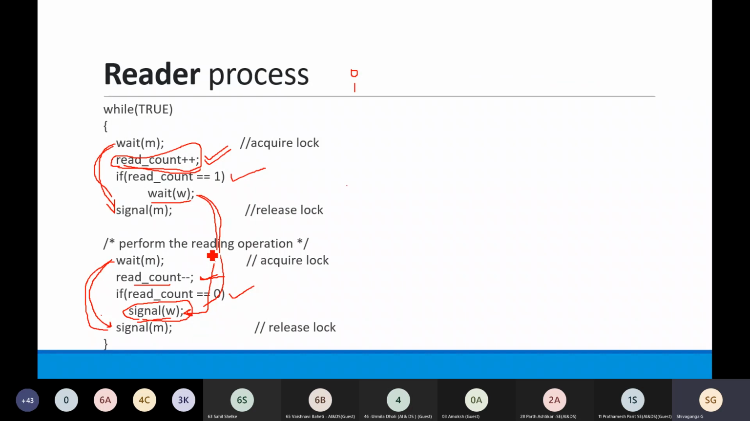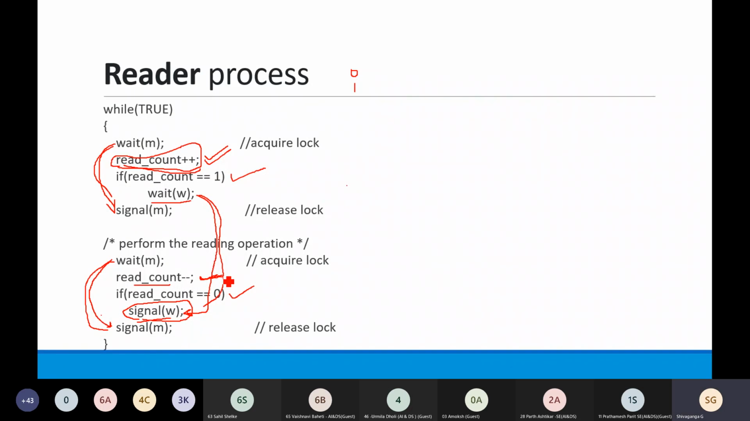Once my reading is over, I will decrement the read count value. But after my decrement operation, it is not necessary that read count will become 0, because there can be other processes which are doing read operation. They will also decrement the read count by 1, but that might not become 0.